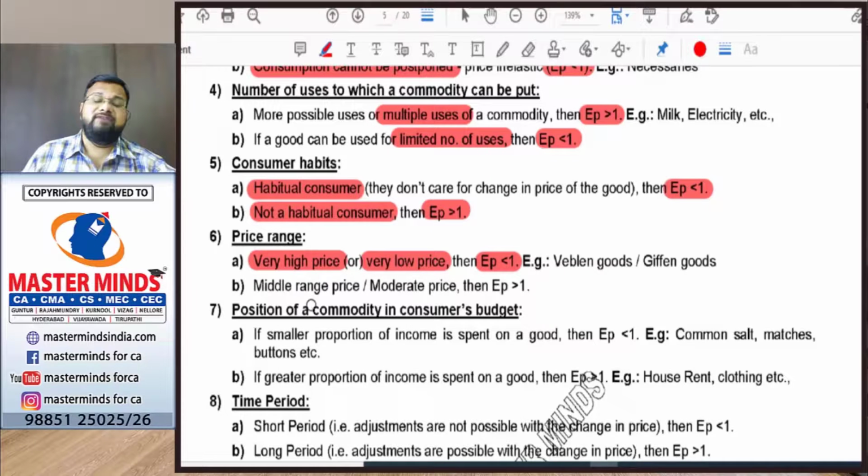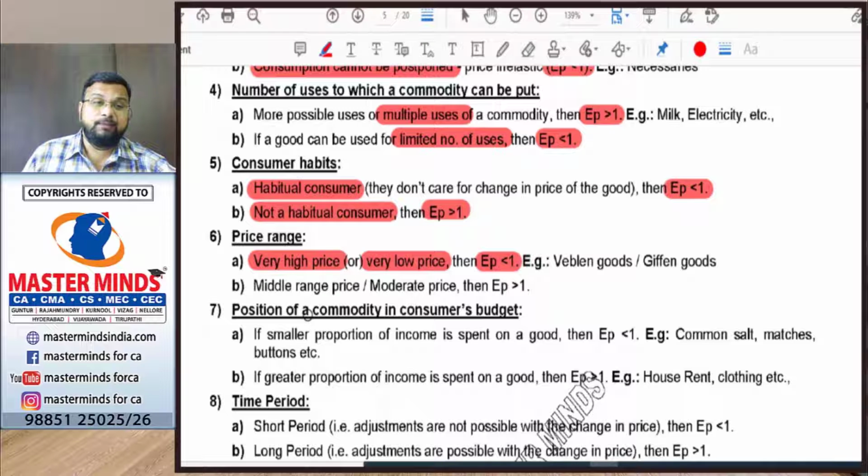For example, if the price of a car is 5 crores and the price increases further by 30 lakhs, then there will be hardly any change in demand, because when a person is willing to pay 5 crores, he will pay an extra 30 lakhs. So when the price of the goods is very high, the price elasticity will be less than 1.